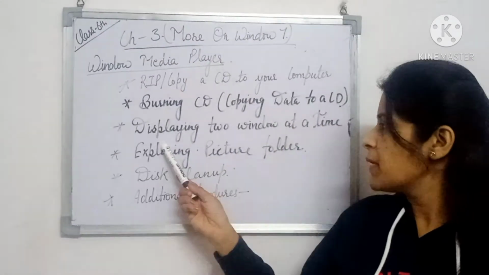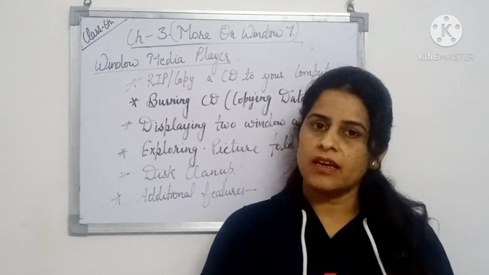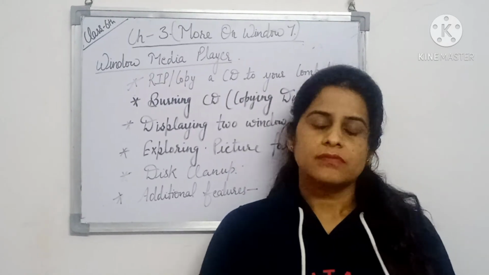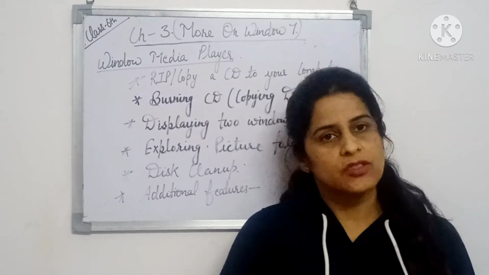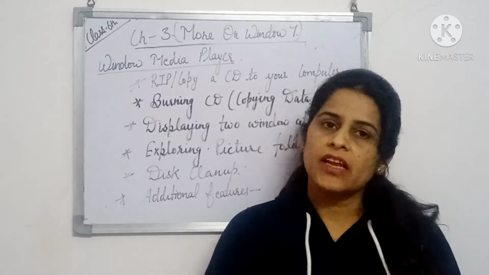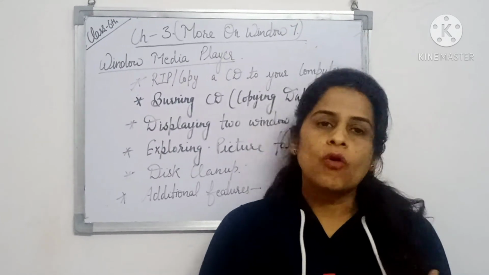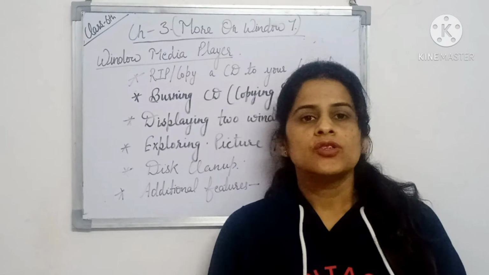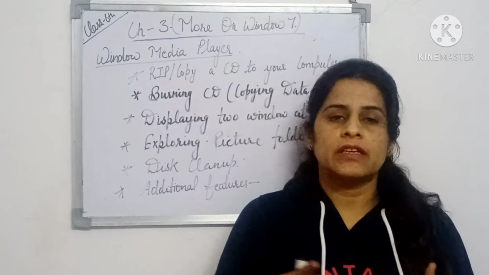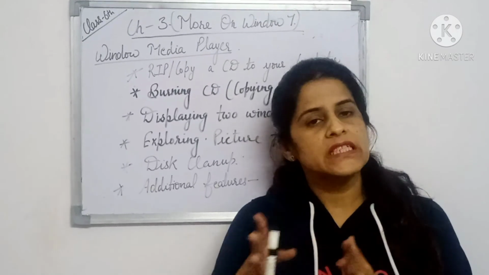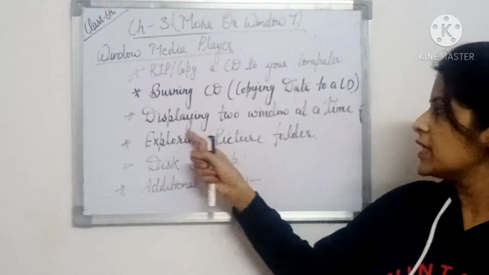Next topic is displaying two windows at a time. How can you display two windows at a time? Suppose you have opened two windows. The first window you have opened is Microsoft Word, and the second window is Microsoft Excel. So if you are copying some data from Excel to Word and you want all the windows which you have opened to be seen, then if you want to see those windows one by one, you will use this feature, displaying two windows at a time.